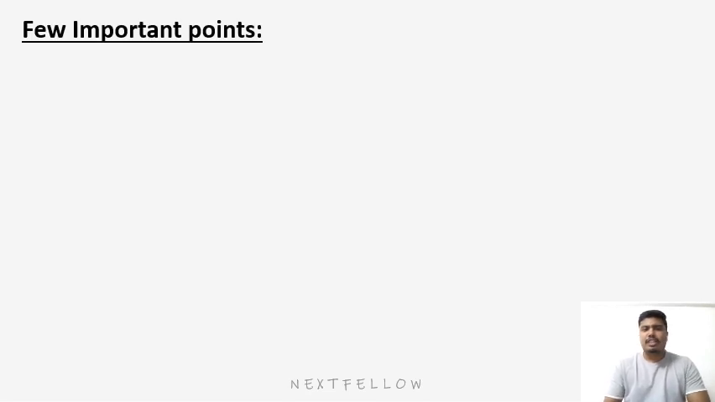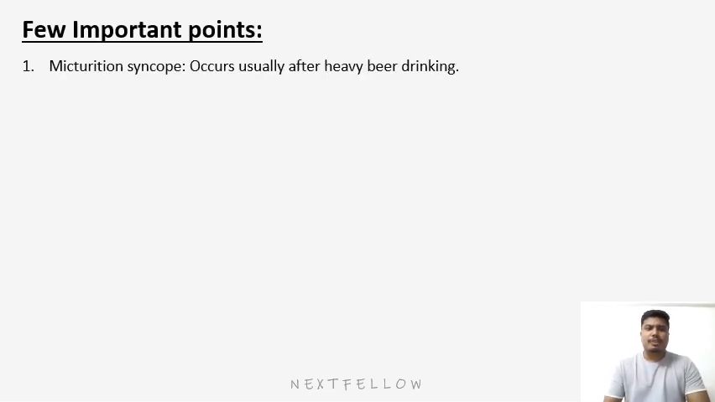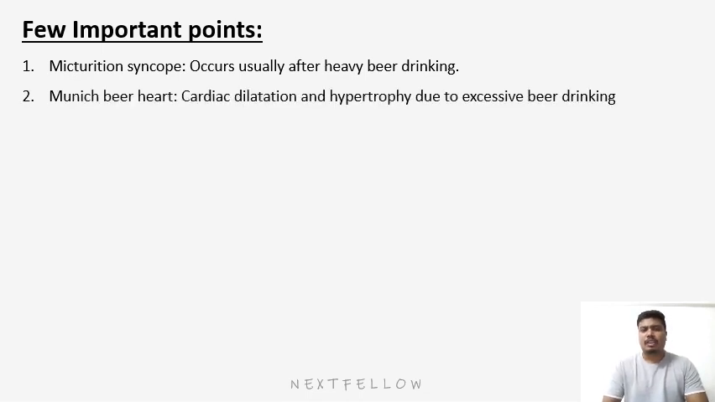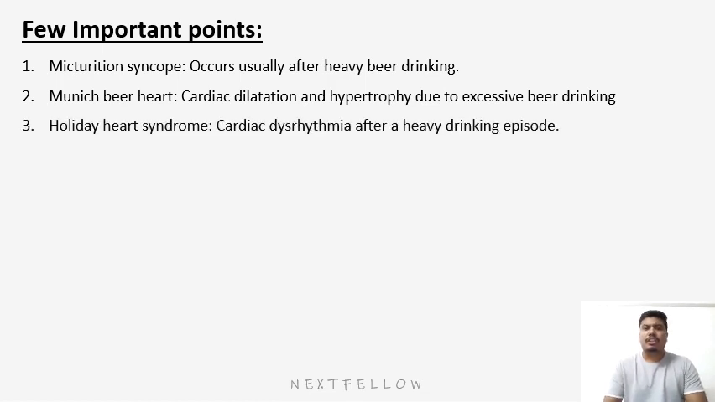Now, we will discuss a few important points. The first is micturition syncope. It usually occurs after heavy beer drinking. The person wakes up, goes to micturate, and then suddenly falls unconscious. So this is called micturition syncope. Another is the Munich beer heart. In this, there is cardiac dilatation and hypertrophy of the heart due to excessive beer drinking. The third is holiday heart syndrome. In this, there is cardiac dysrhythmia after a heavy drinking episode.